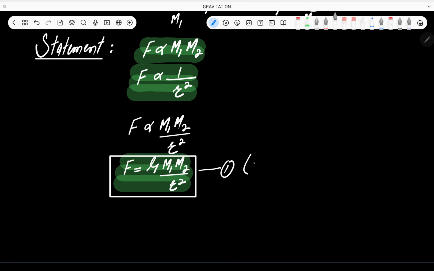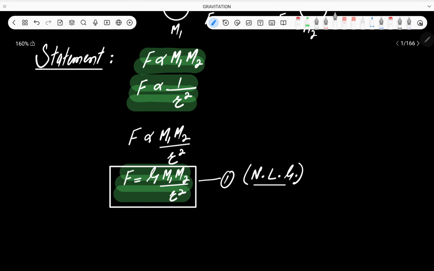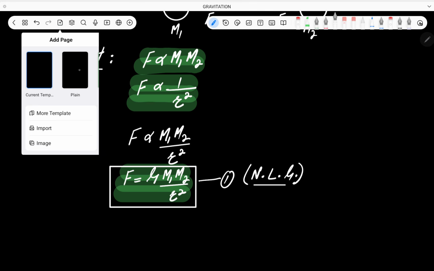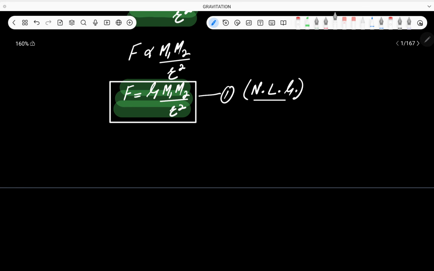Here I am writing it: NLG. NLG means Newton's law of gravitation. Okay, now you should know what this G is. What is this G?